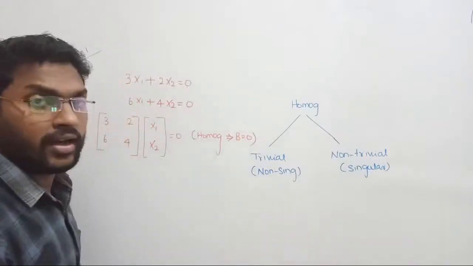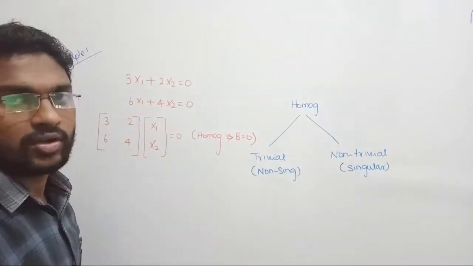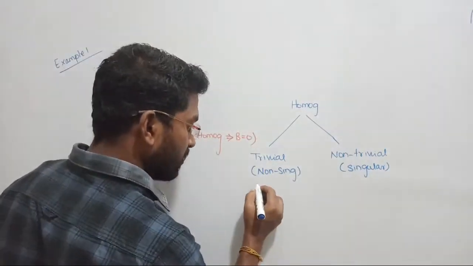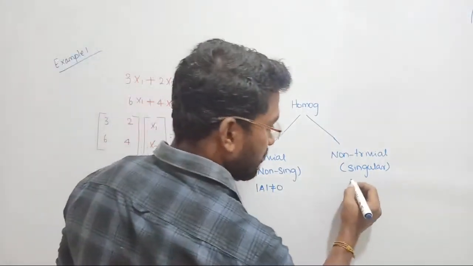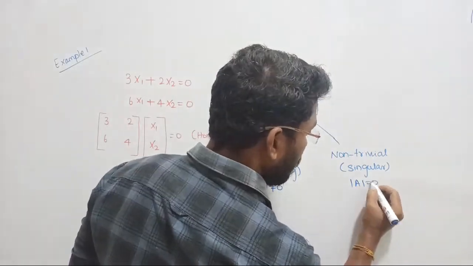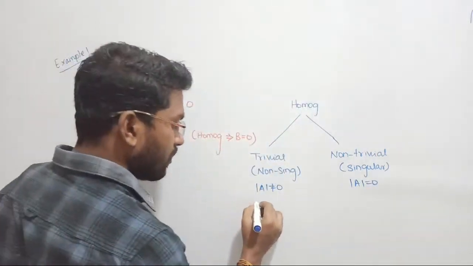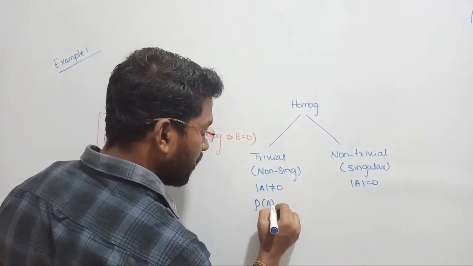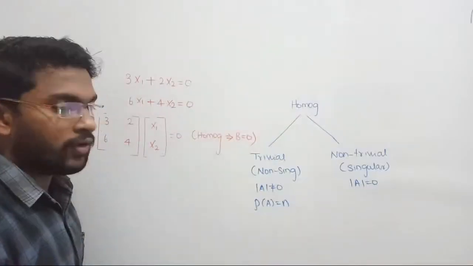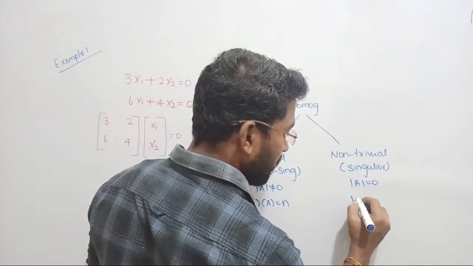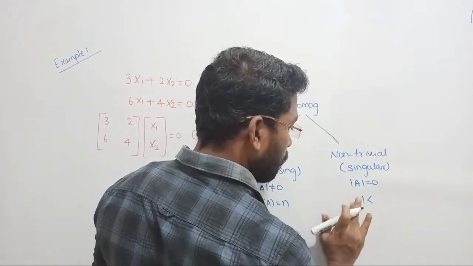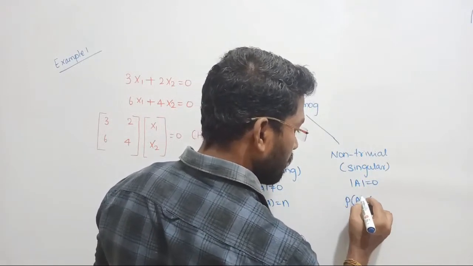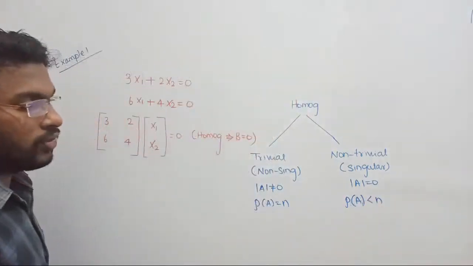Why am I writing again and again? Because you have to register these things into your mind. Non-singular matrix in the sense determinant of the matrix should be not equal to 0. Singular matrix in the sense determinant of the matrix should be equal to 0. In case of non-singular matrix, we all know rank of the matrix should be equal to order or number of unknowns, whereas in case of singular matrix, rank of the matrix should be less than, wait a minute, I put determinant instead of rank, that is going to be less than n. We know these things? Yes.